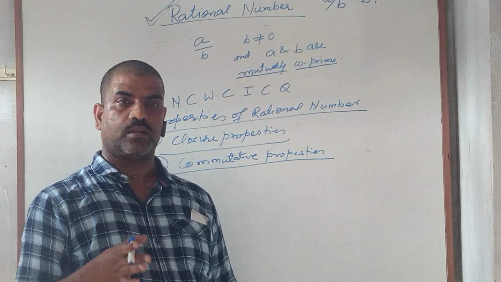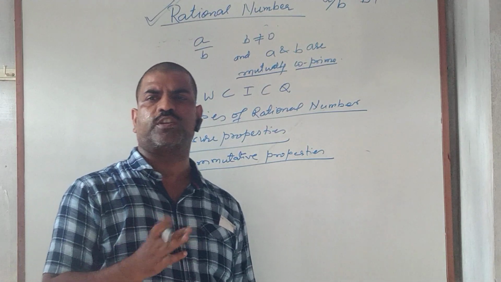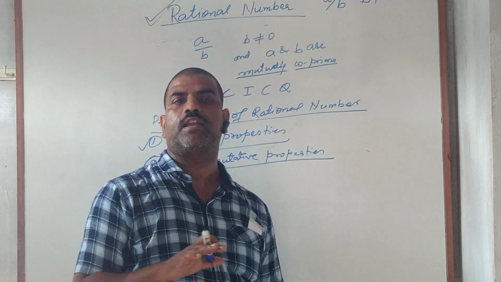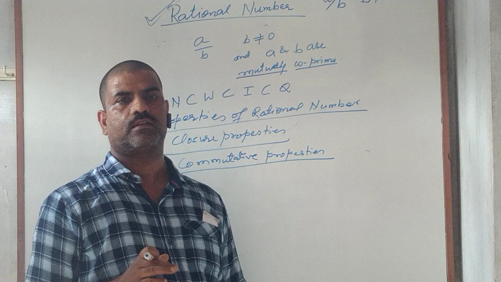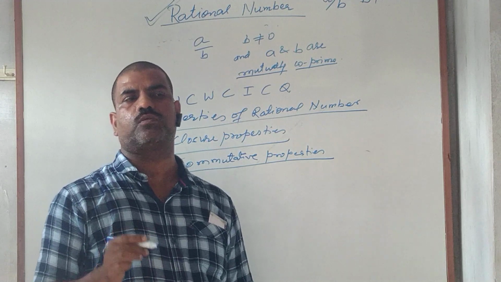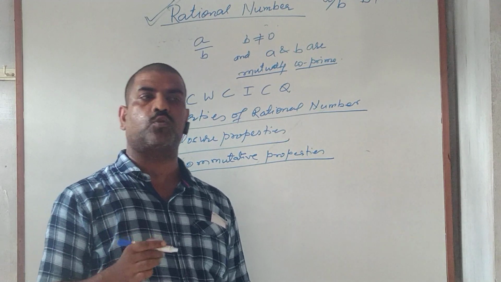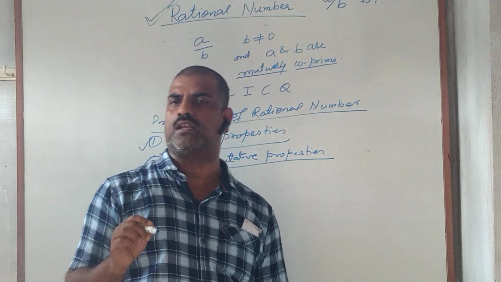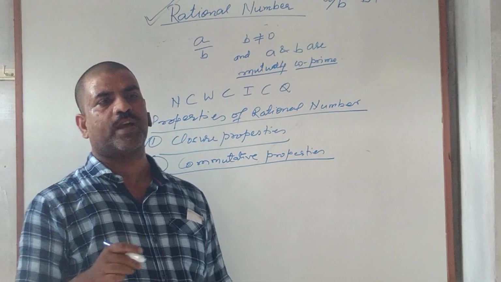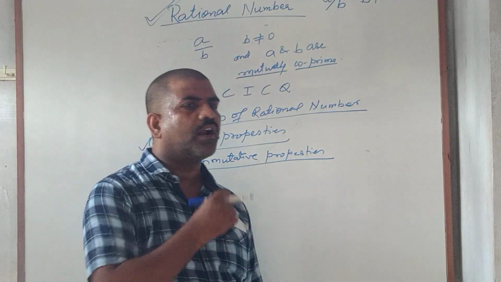Commutative property means if the positions are interchanged, there is no effect on the result of the calculations. So the set of rational numbers is commutative with respect to addition and multiplication only, while the set of rational numbers is not commutative with respect to subtraction and division.